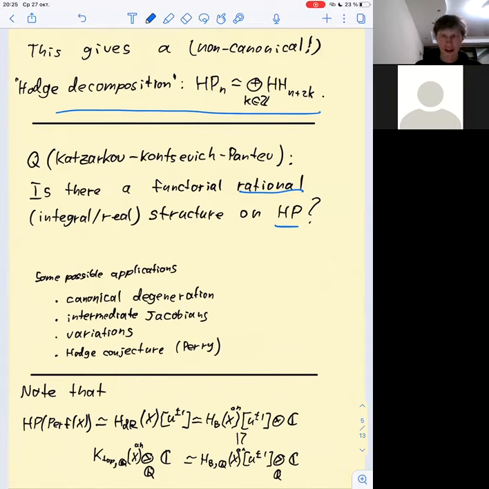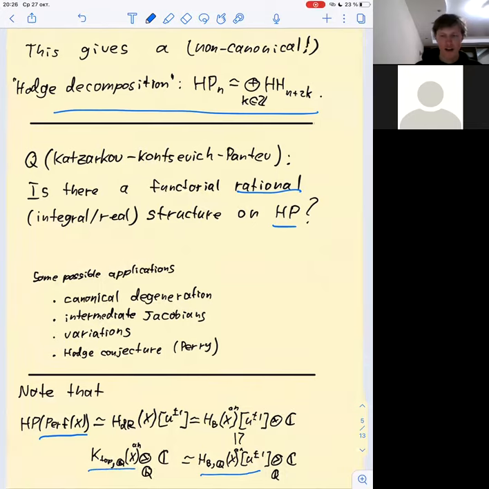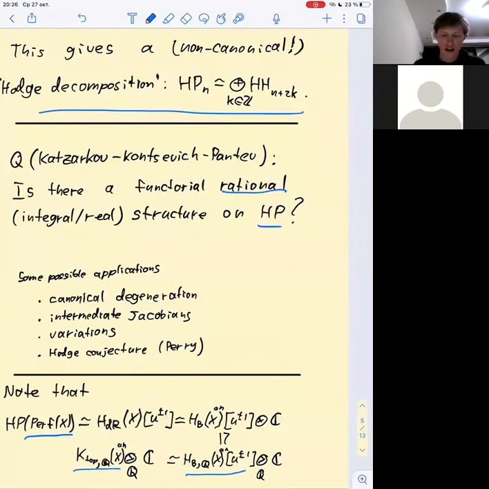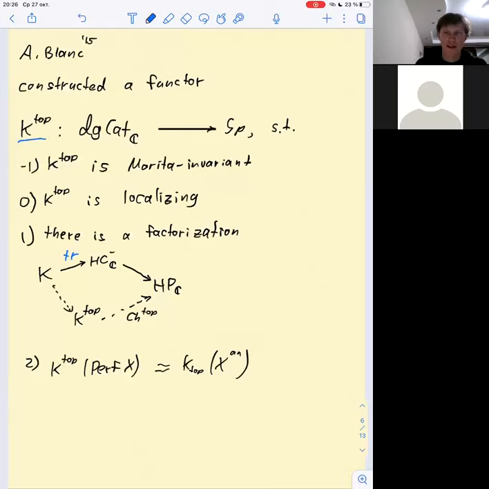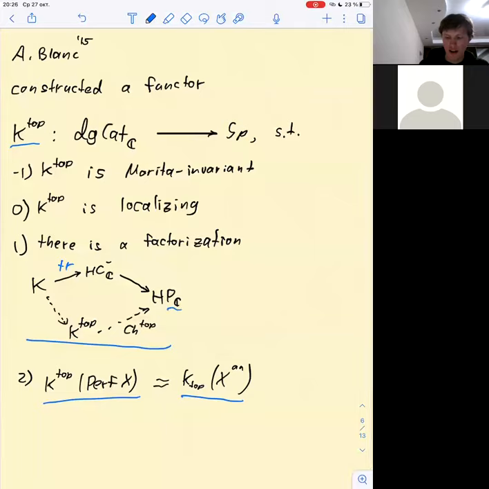And let me note that in the geometric case, one has such a rational structure. One can take either two periodized singular homology or a rational topological theory as such a rational structure. Anthony Blanc has constructed a functor, called topological K-theory due to this motivation, such that on schemes it's equivalent to the classical topological K-theory, and there is a factorization like this. So one has a map from topological K-theory to periodic cyclic homology called the topological Chern character, and it factorizes the classical trace map.